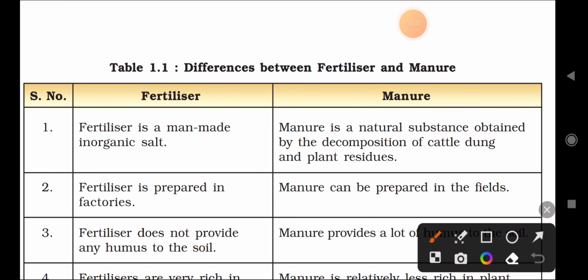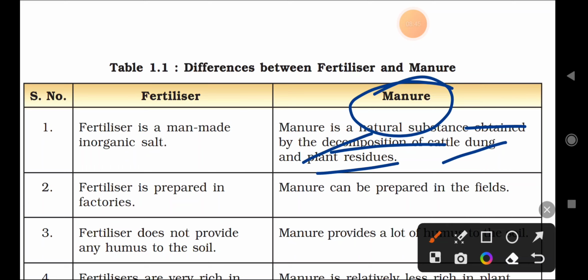You already know that it is prepared from plant sources and animal sources, like cattle dung and plant residues, means waste. After harvesting, vegetable waste and all that is used, and it will decompose by bacteria, and it will produce what is called manure.